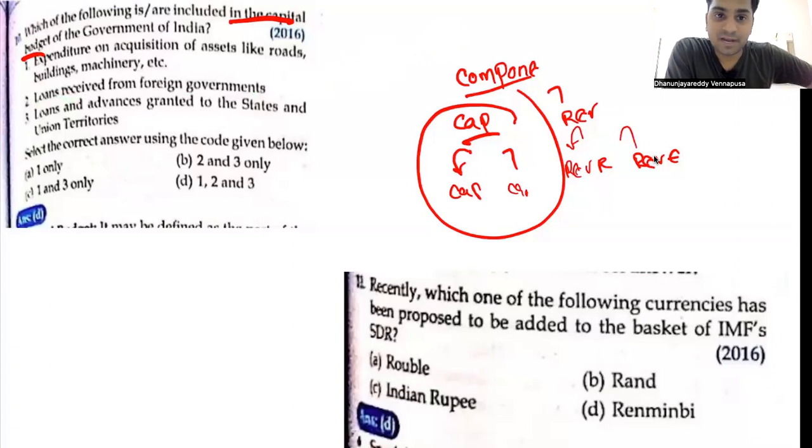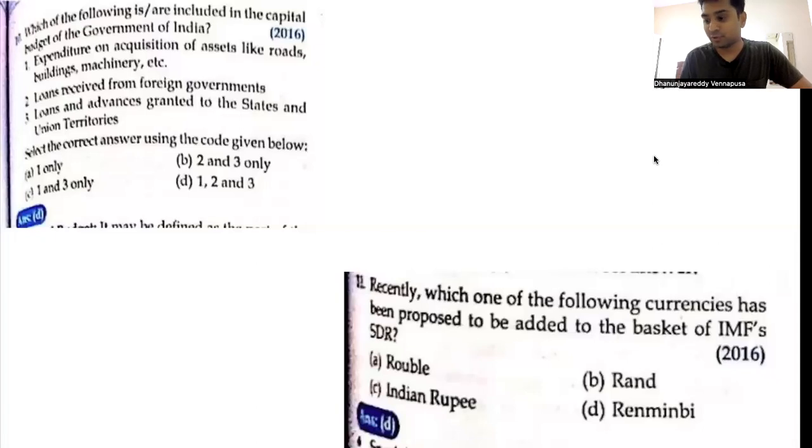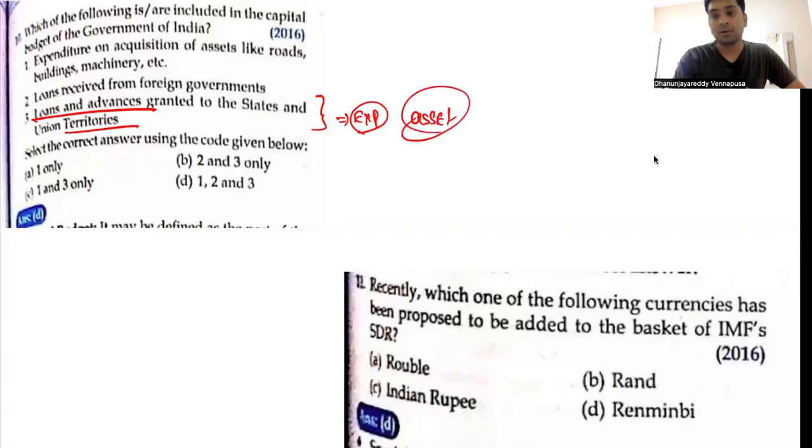Loans and advances granted to the states by union territories. Now, loans and advances granted, which means money is going out. It is expenditure. Which type of expenditure? It is going to create an asset for me. Hence, it is going to be capital expenditure. So 1, 2, 3, all are correct.